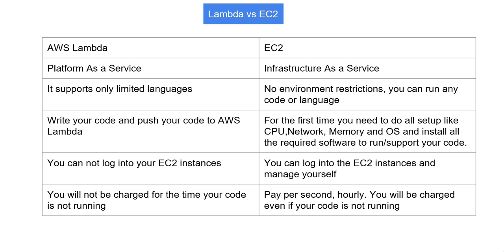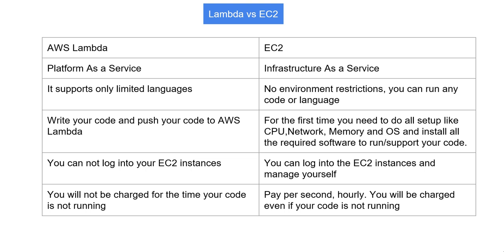But in the case of an EC2 machine, for running our utility or software, first of all we need to do all the setup. If you develop any website or web portal or any kind of application, you need to install all the dependent software or prerequisites on the machine.